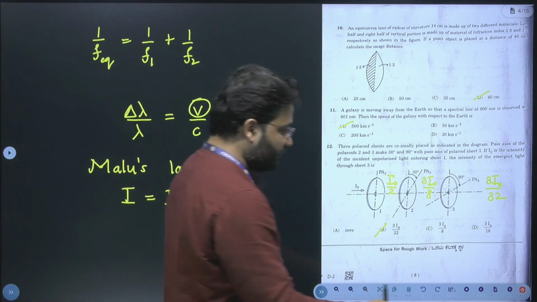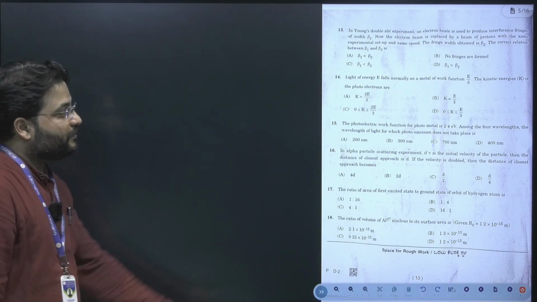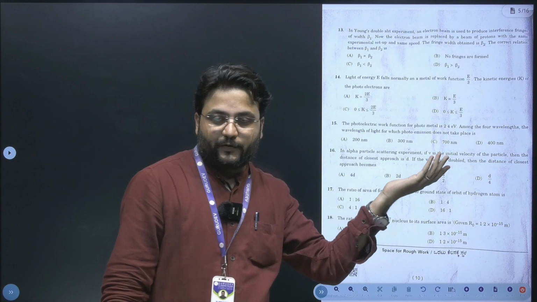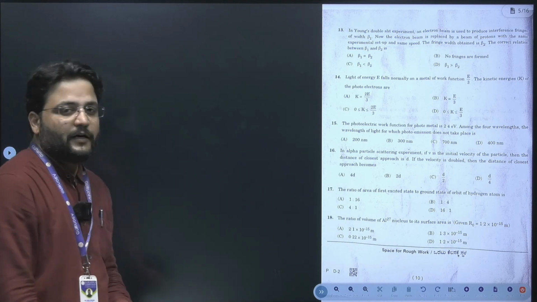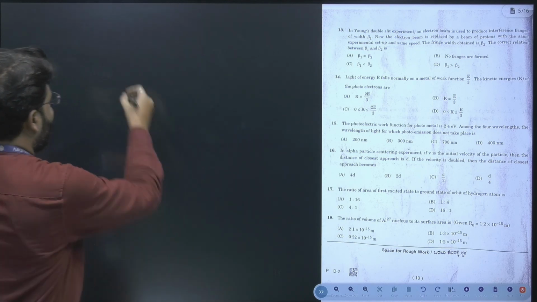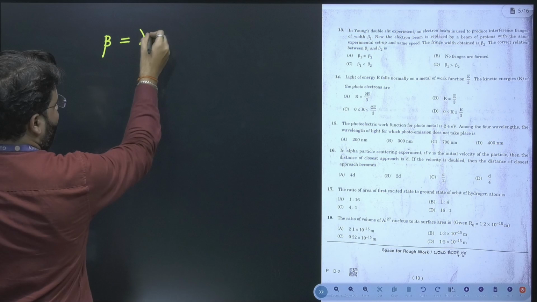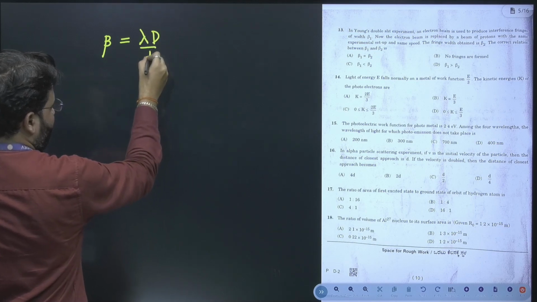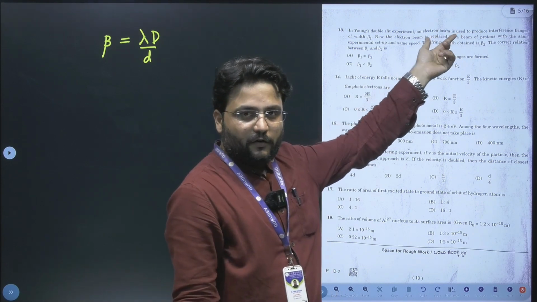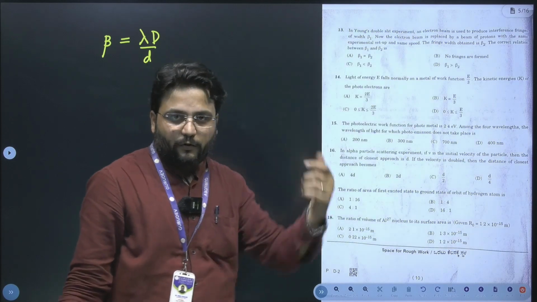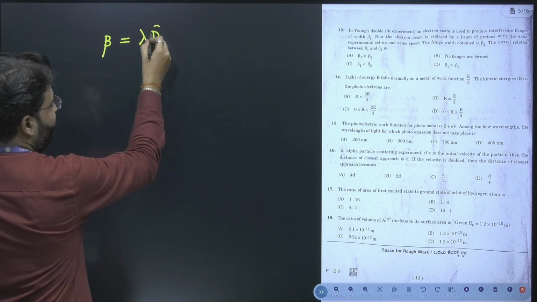Yes. Now let's move to the next question, my dear students. Next we have question number 13, and once again it's from which chapter? Wave optics chapter. It deals with Young's double slit experiment, and it's on beta calculation. We know the value of beta is lambda capital D divided by small d. They are talking about an electron beam first, then a proton beam. We can easily connect the concept if capital D and small d remain constant.